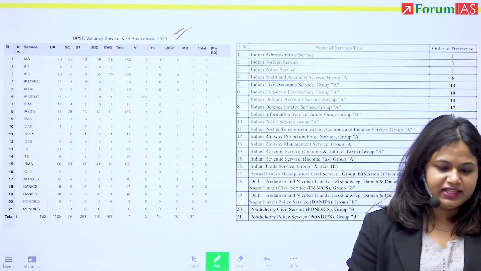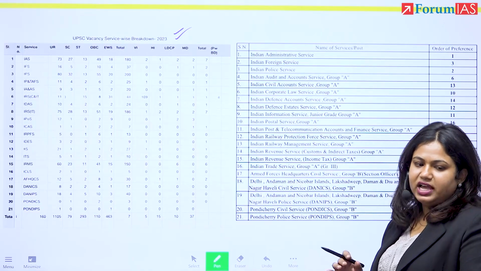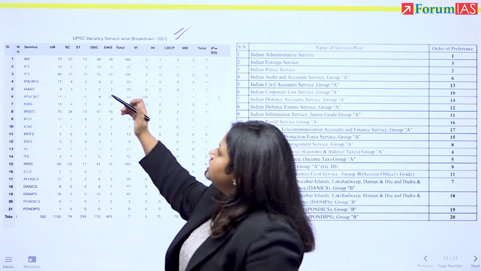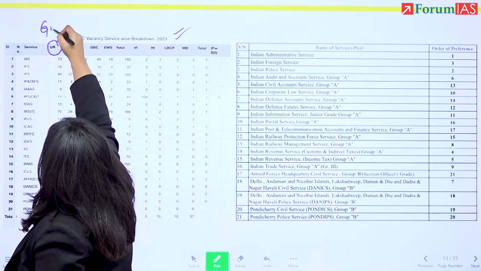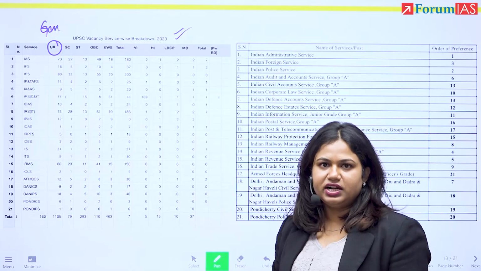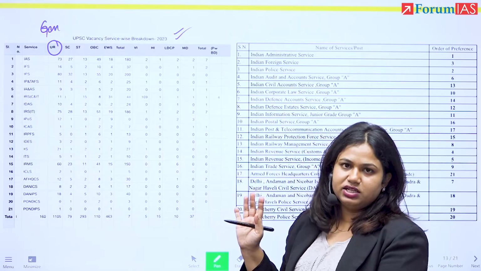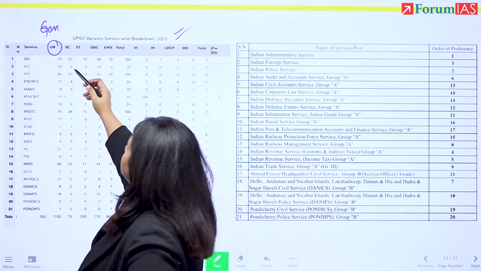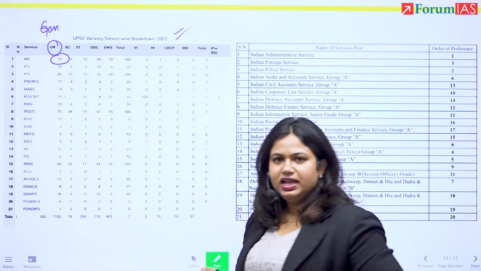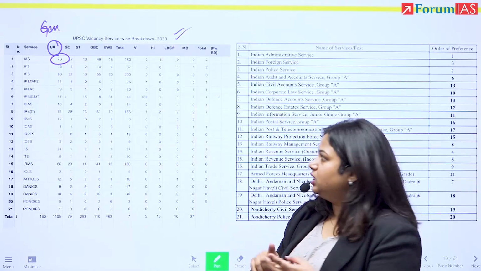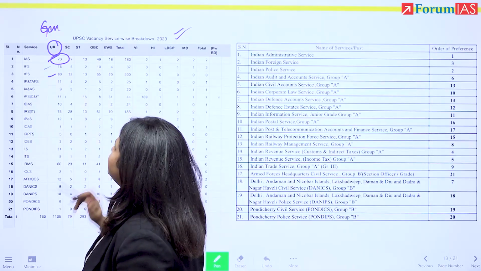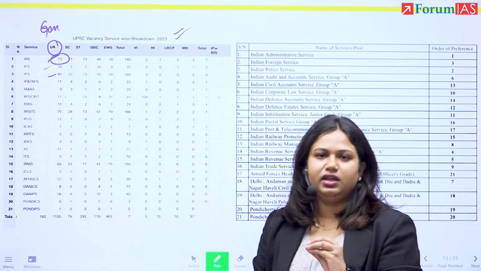All right. Let's see. For service allocation for 2023, under the unreserved category, unreserved means general category. I'm taking general to be the basic way of understanding. Of course, this process will change for the other categories accordingly. So, for general category, number of seats that were available for IAS was 73, right? IAS 73, IFS 16, and IPS 80, right? Roughly this proportion is maintained, right?